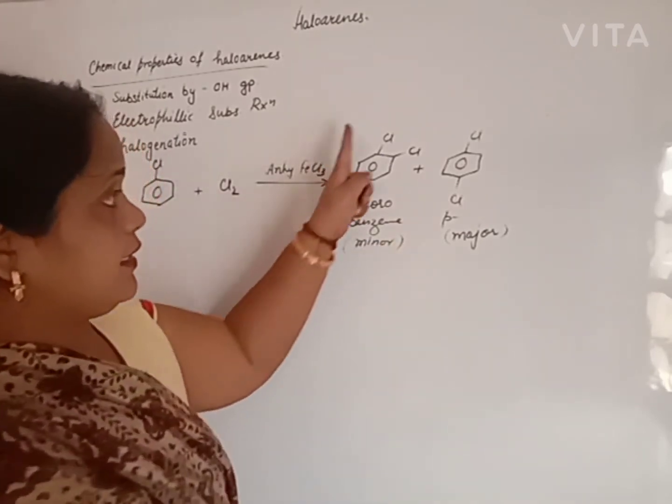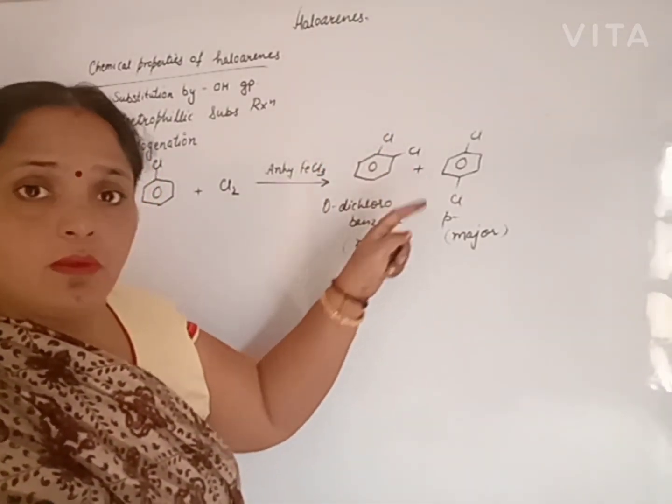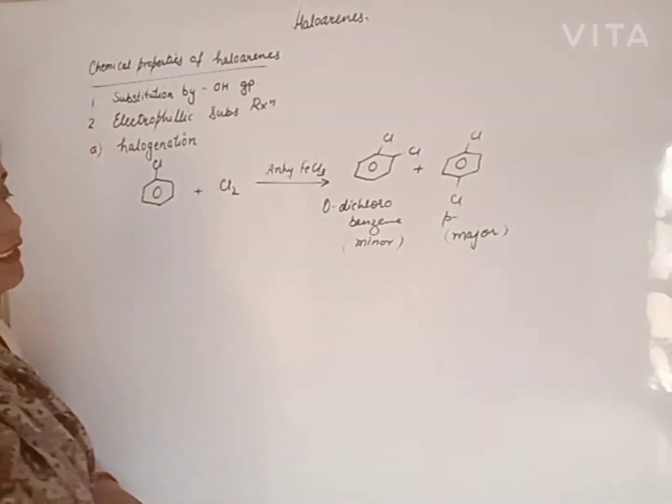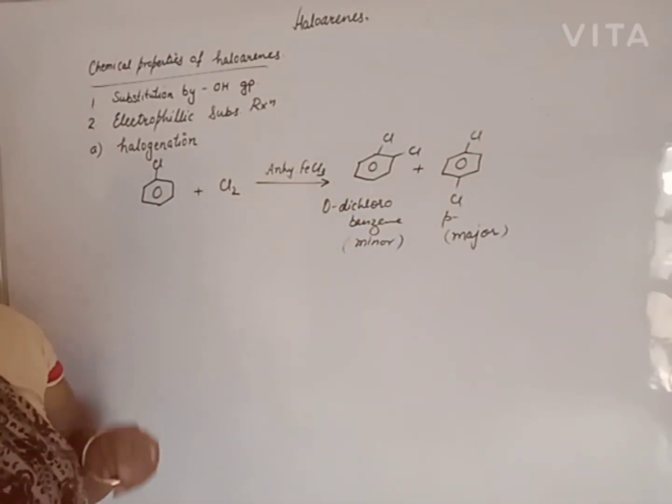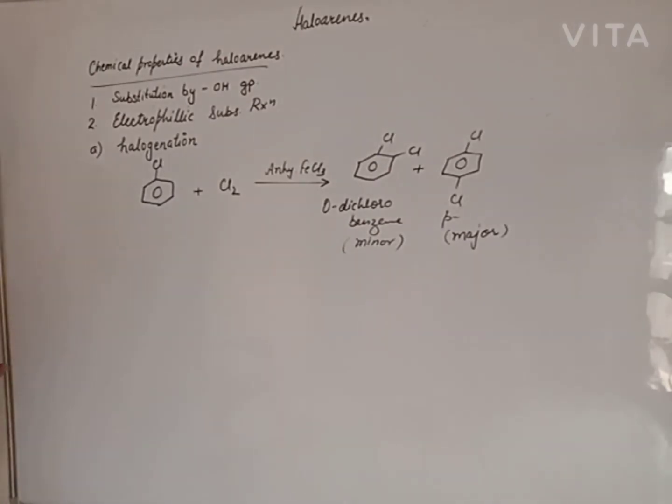Because of steric hindrance, two similar groups are closer together. The steric hindrance increases in case of the ortho product, which makes it less stable. The same reaction can be done with bromine. Iodo and fluoro reactions are not generally used.